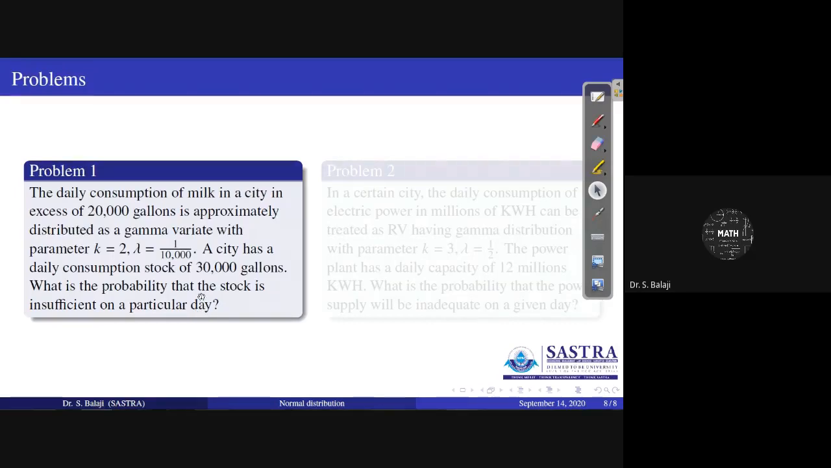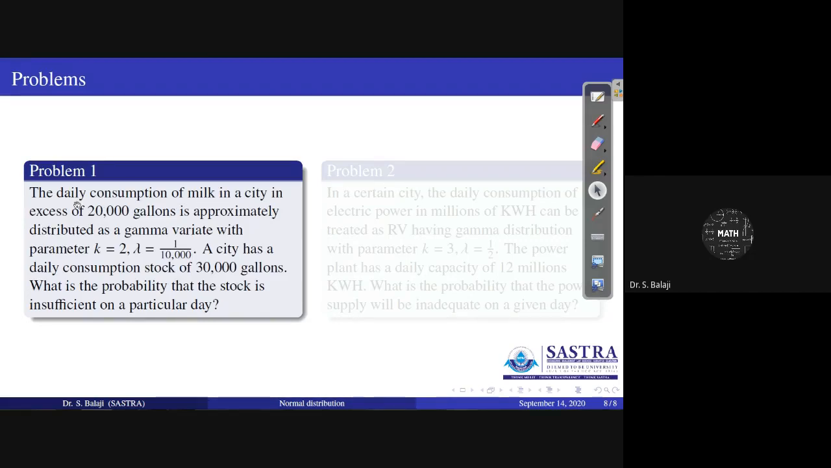Therefore, you have to calculate that. Suppose X denotes the daily consumption of milk in a city. That consumption is greater than the stock of 30,000 gallons. Therefore, you have to calculate the probability of X greater than 30,000.